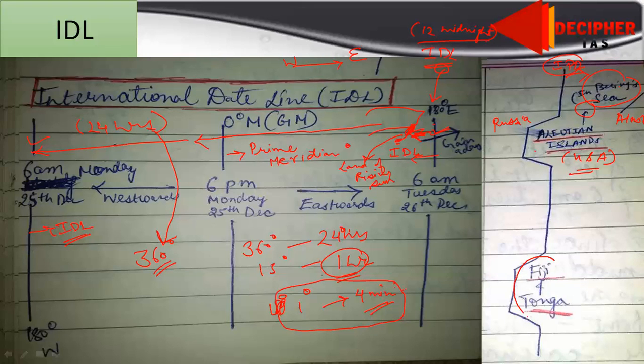Similarly, Fiji and Tonga are considered east of ideal, just because we want to give it the time zone of USA or some other time zone which a country requires. If a country wants to have a time zone to the east, it can take. If it wants to the west, it can take. And now one more example.